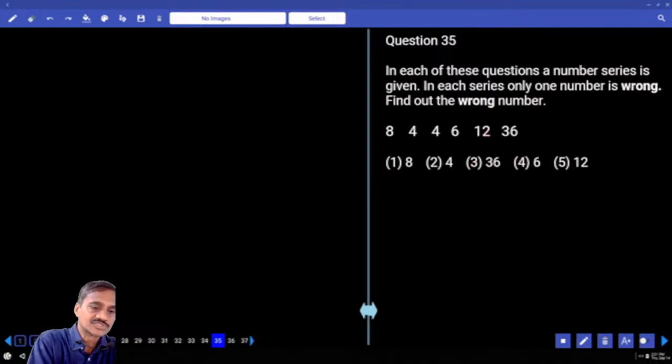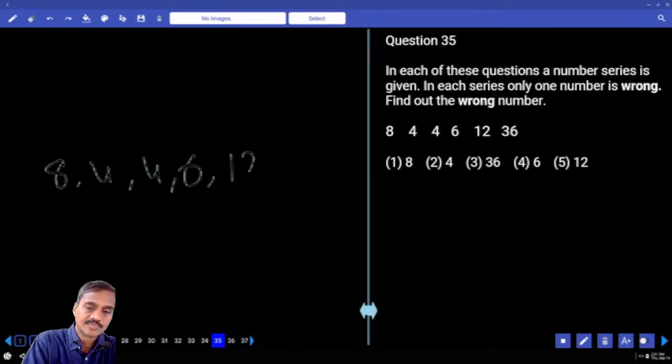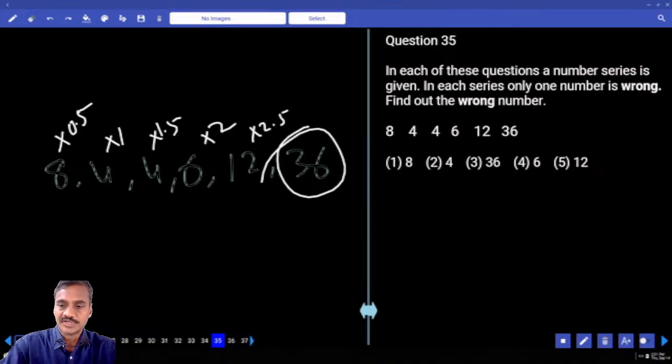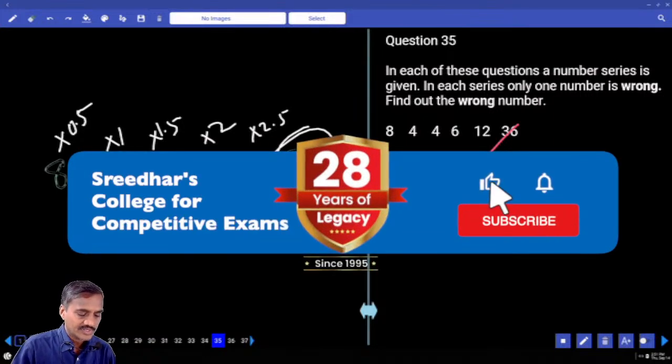Then 35. The number once decreased, what should we do? 8, 4, 4, 6, 12, 36. As the number once decreased, hence it must be into 0.5, and then into 1, into 1.5, into 2, into 2.5. 30 is the correct number, 36 is the wrong number. Choice 3, question number 35. Then, now in this one, except 1,